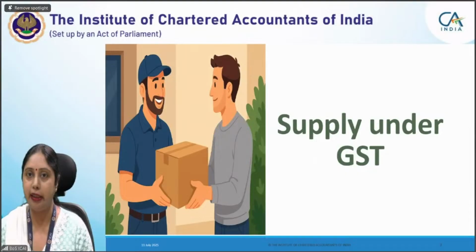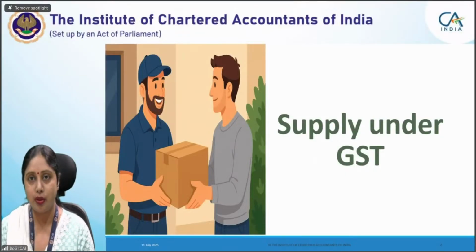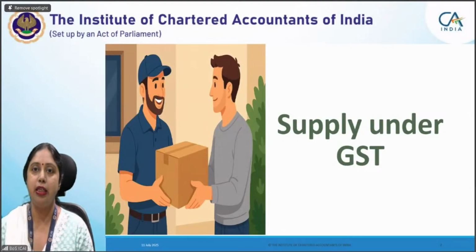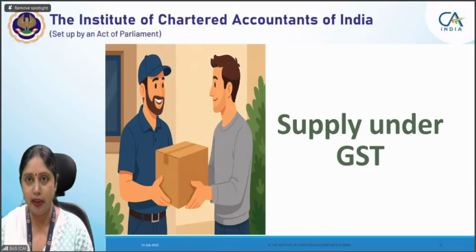For example, under income tax law, all of us know that the earning of income is the event which triggers the levy of income tax. Now, whether it will be actually payable or not depends on a lot of factors. Same is the case with GST. In GST, the taxable event is supply. So when supply takes place, then GST becomes leviable. And then afterwards, so many factors are there.